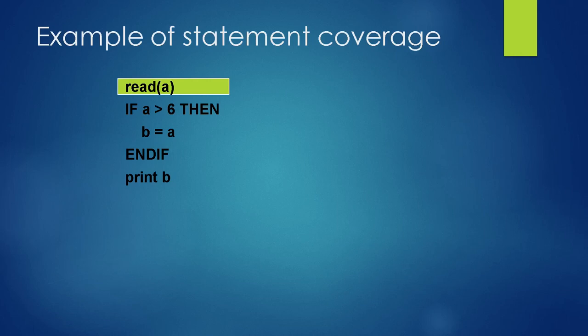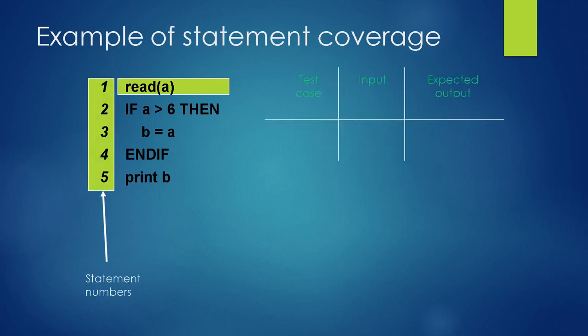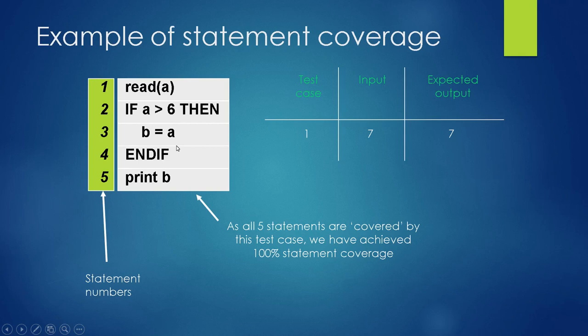We will see one more example for the statement coverage. Here in this example, we have a total of 5 statements. All these 5 statements are going to be covered with this particular test case. Let's take an example: if we input a value of a is 7, first we read the value of a, that is 7.